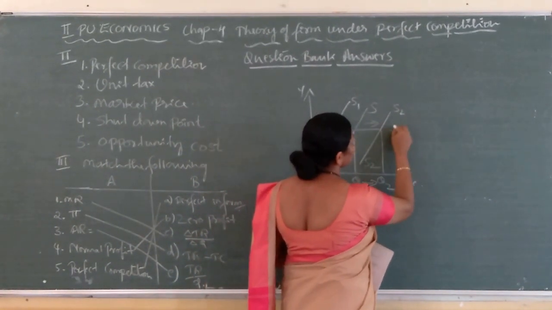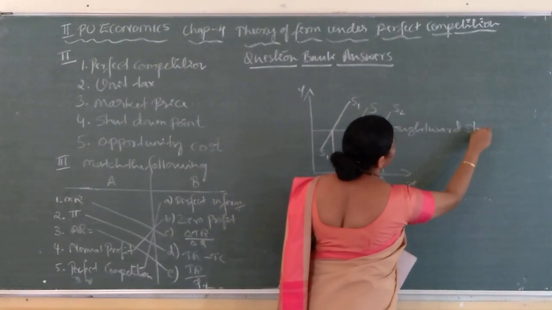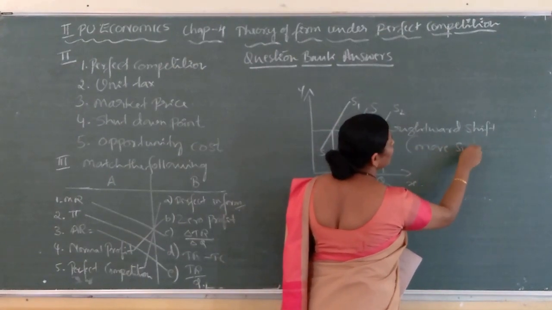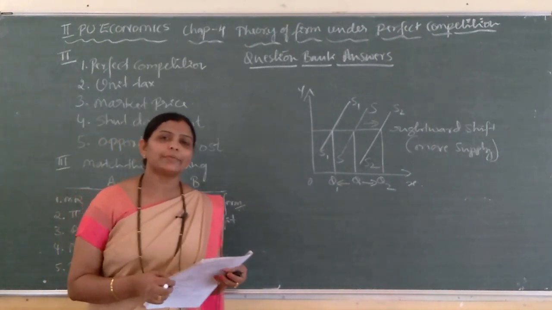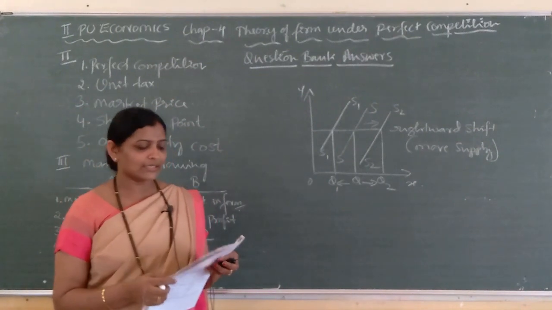This one indicates rightward shift with the more supply. Or here curve shift due to the technological progress. Due to the technological progress, supply curve shifts towards right side or rightward supply.